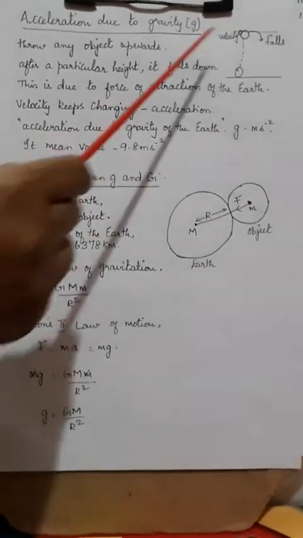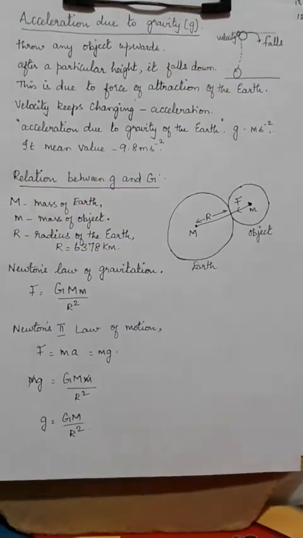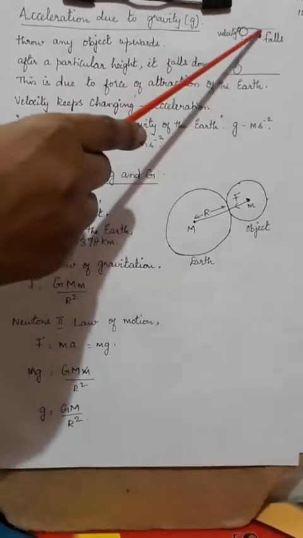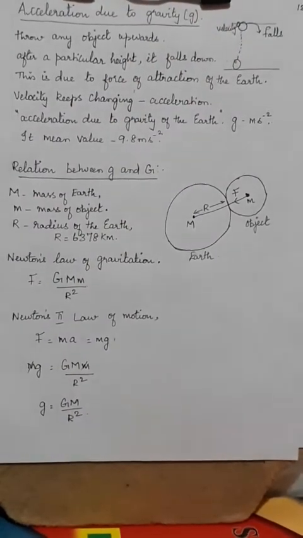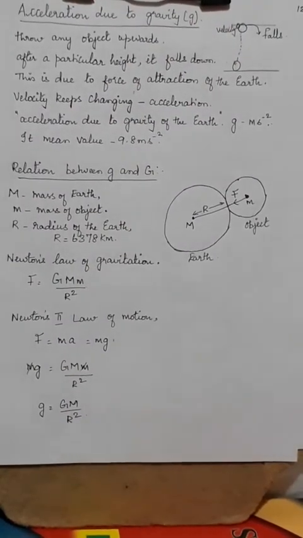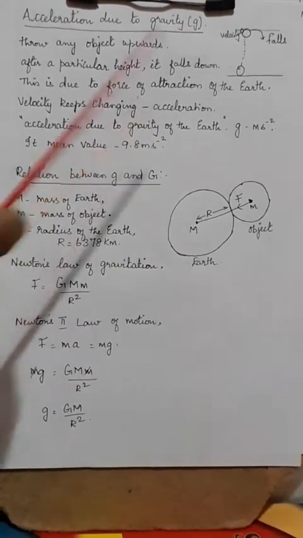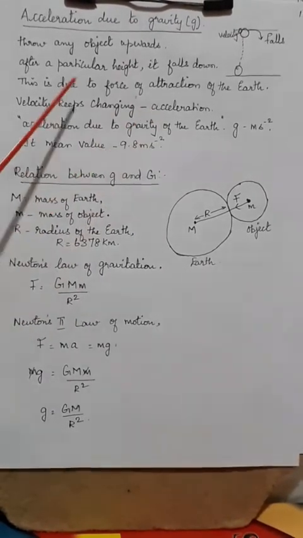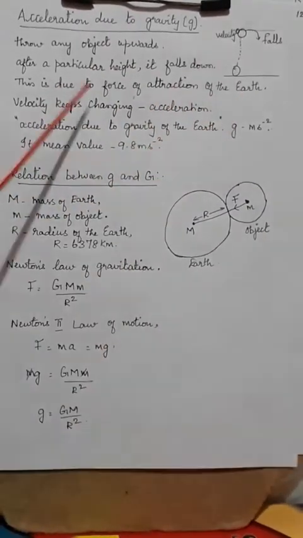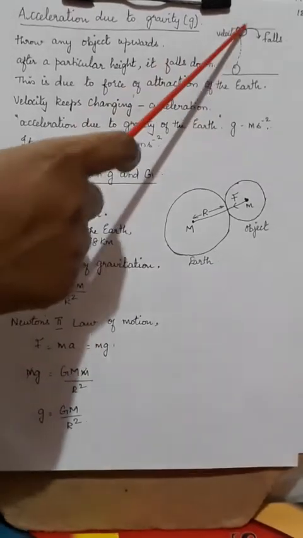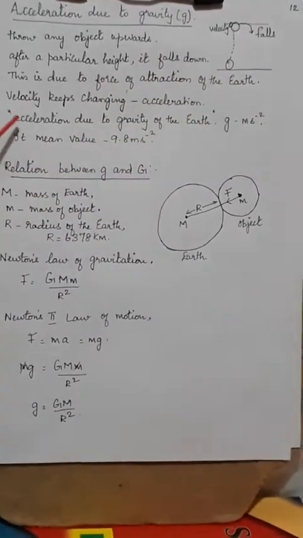So when it is drawn towards the earth, what happens to the velocity? The velocity changes at every moment. So whenever there is a change in velocity, what will it lead to? It will lead to acceleration. But this acceleration is only due to the force of attraction of the earth. There is a force which is pulling this particle towards the earth, because of which the velocity changes.